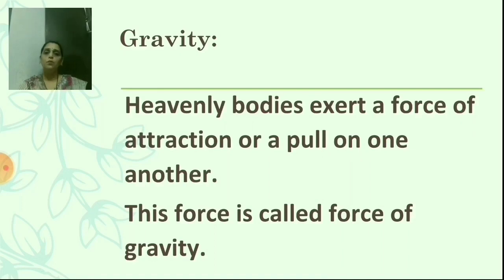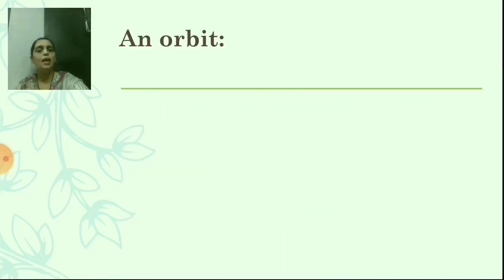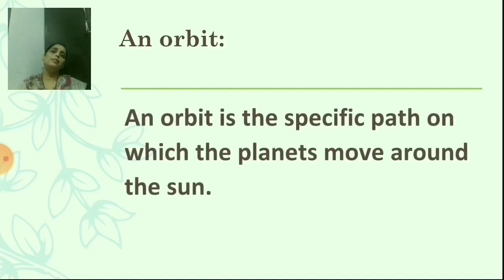So, what is gravity? Gravity is when heavenly bodies exert a force of attraction, means it attracts, or a pull on one another. So this force is called gravity. Is it clear? And the next is an orbit. An orbit is the specific path on which the planets move around the sun. Yes, each and every planet has its own orbit. Orbit means path. Around the sun, they move on the same path. That is known as orbit. Is it clear? Okay.